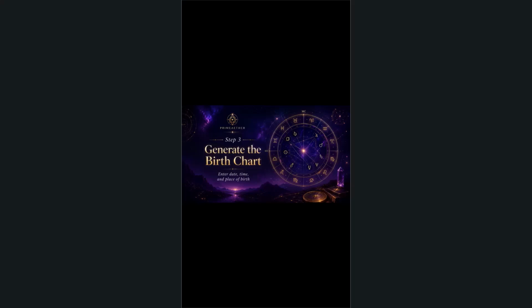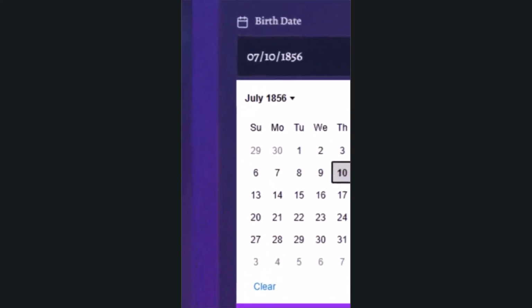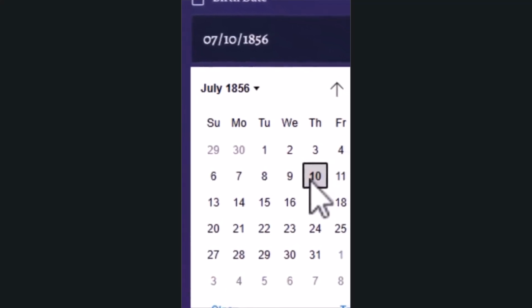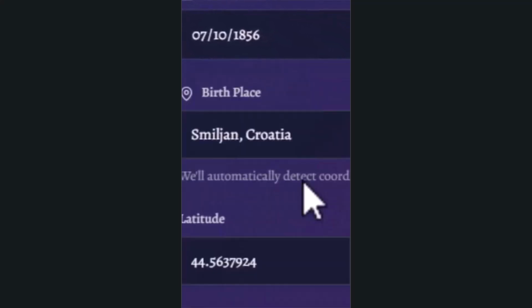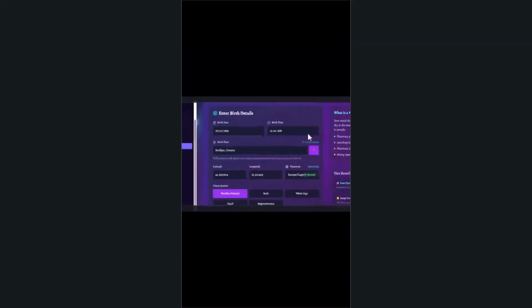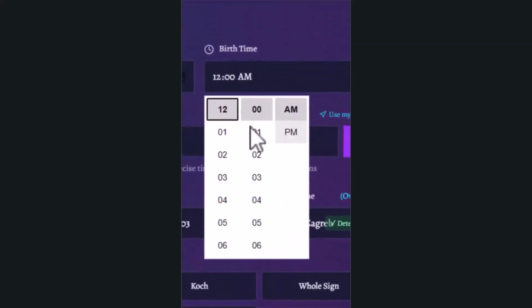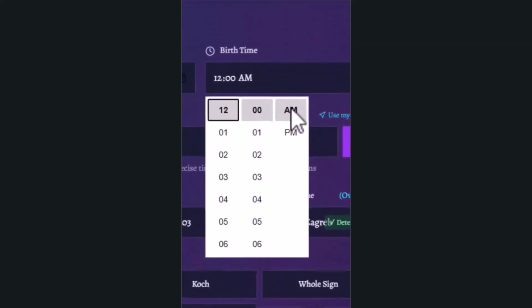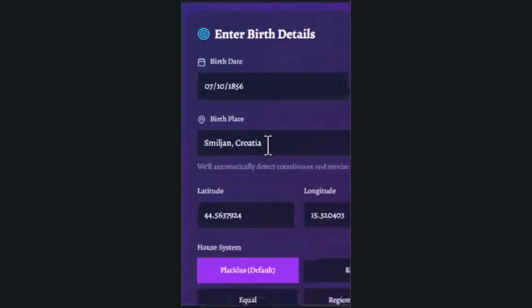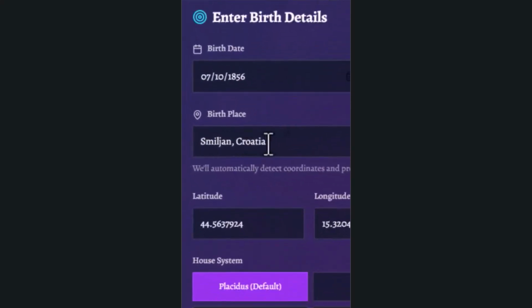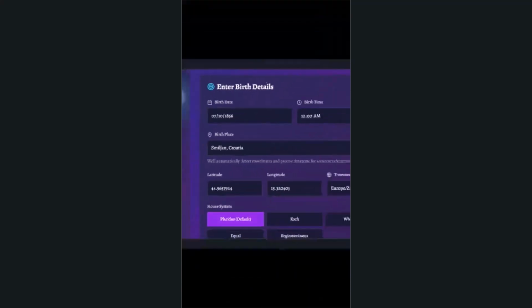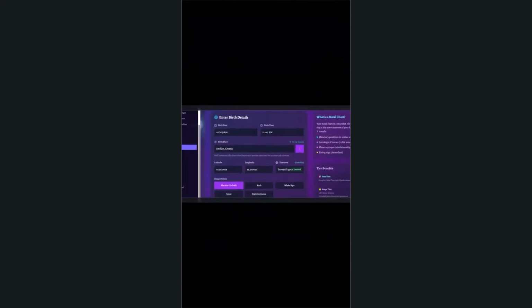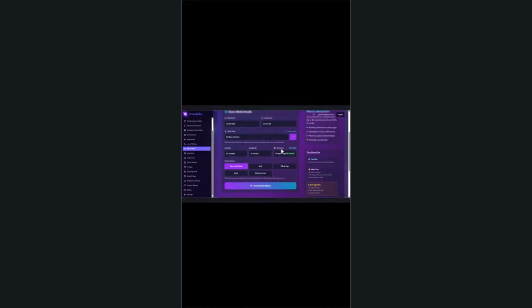For this demonstration, I'll continue with Nikola Tesla. In the birth date field, I'll enter July 10, 1856. For the birth time, I'll use 12 a.m. And for the birthplace, I'll enter Smiljan, Croatia. Once the location is selected, PrimeAether detects the latitude, longitude, and time zone automatically.